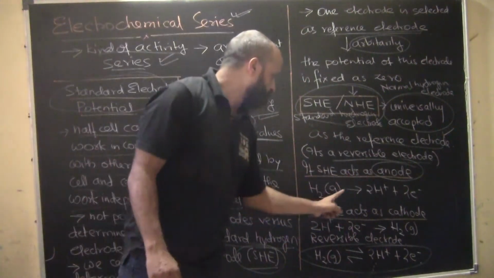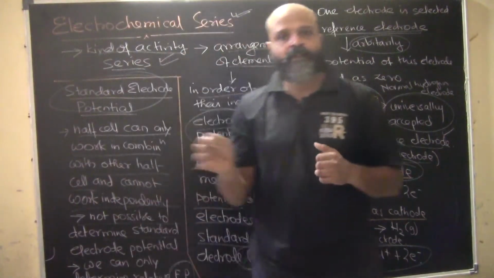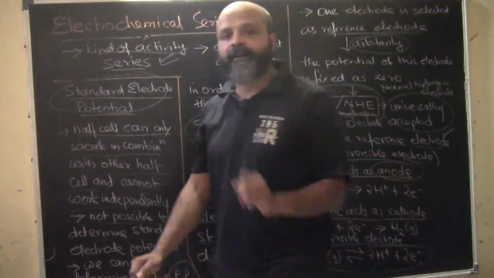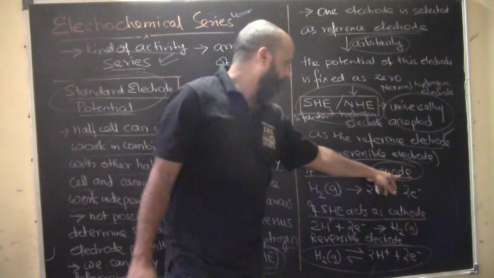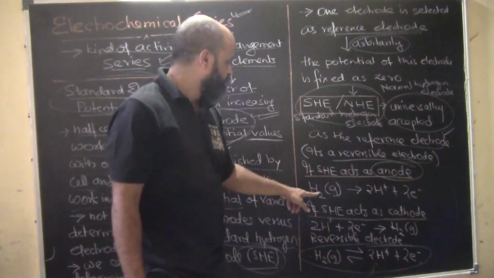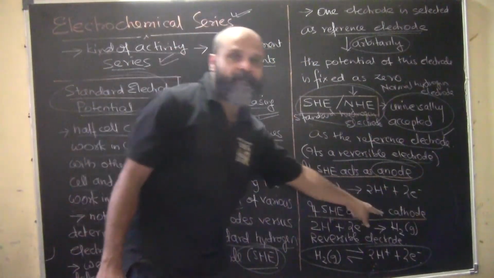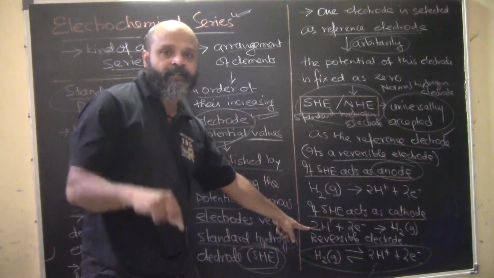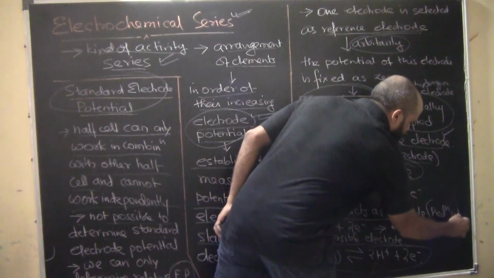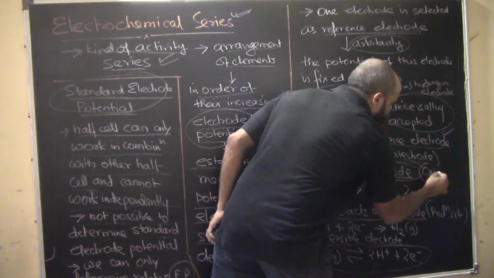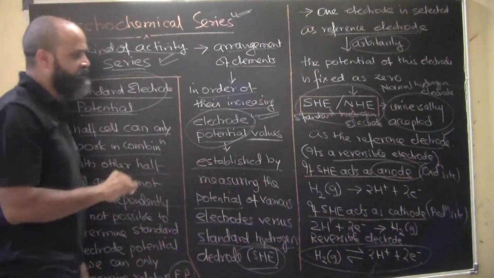Okay, so H2 gas, if you look at it, we know what a cathode is and what the anode is. Cathode is the reduction site and anode is the oxidation site. At the anode, loss of electrons is oxidation. H2 gas is basically undergoing loss of electrons, and when it behaves as a cathode, it is gain of electrons, that is, the reduction site. We have already studied this in the previous slides.